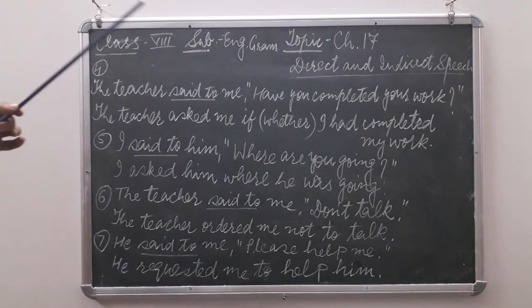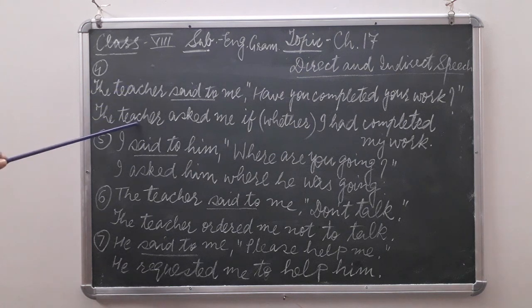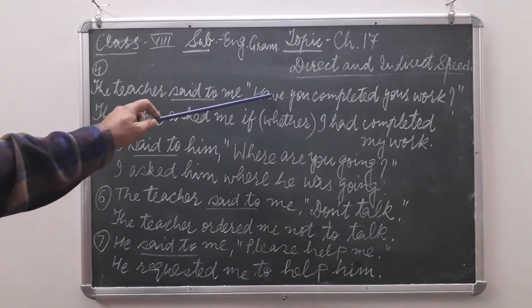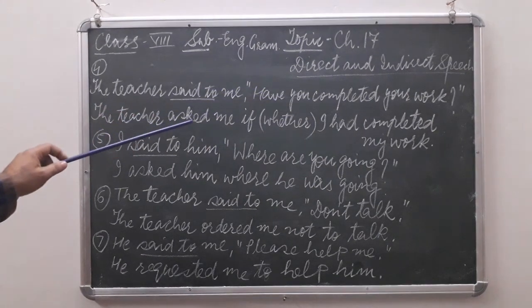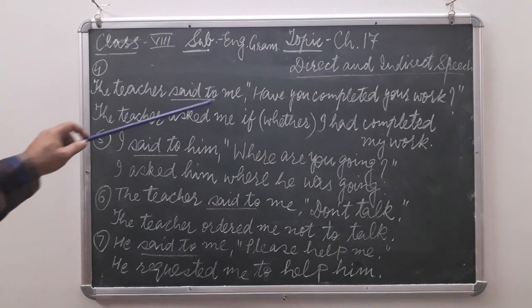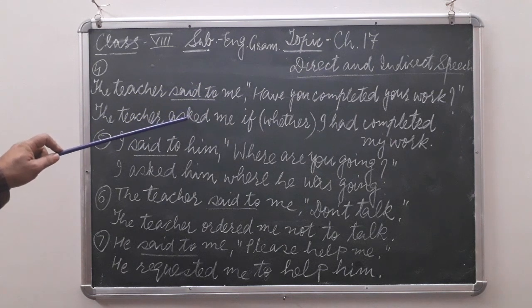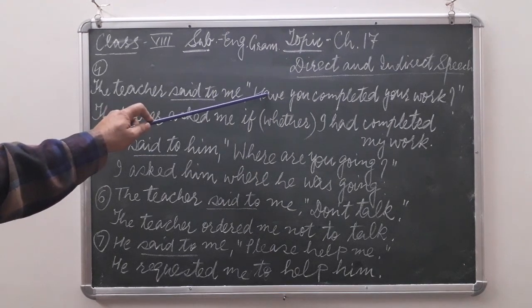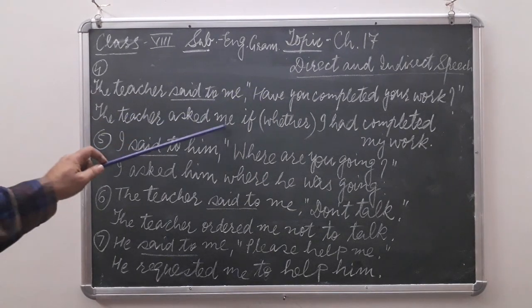How can it be conveyed in indirect speech? Let's see. The teacher, okay, and as it is a question, that is why we have to write here "asked". "Said to" changes into "asked" here because it is a question. So the teacher asked me.